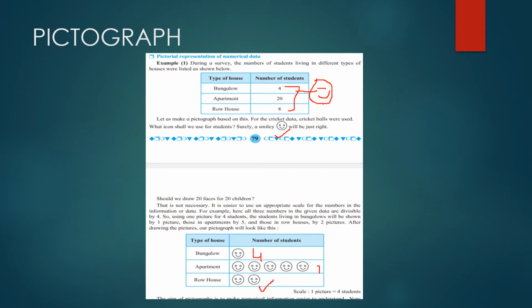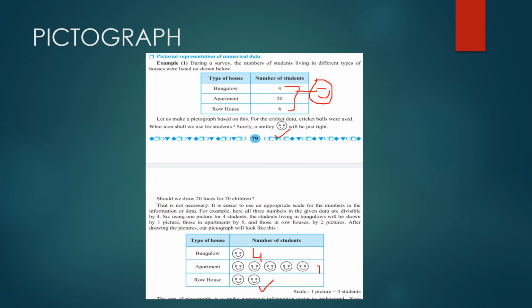I'll repeat. First we check the lowest or smallest number, then we check whether the other numbers fall in the table of that particular number, and accordingly we give the smileys, or you can use any picture you want.